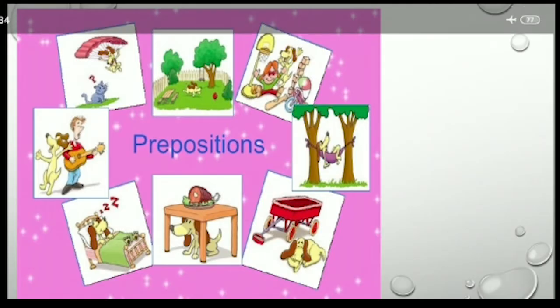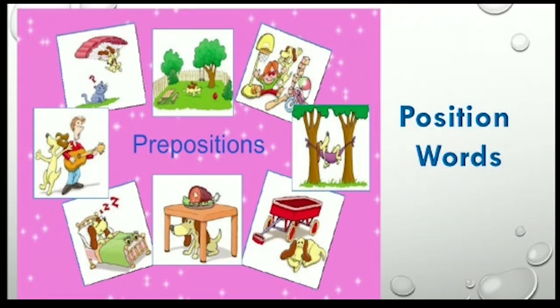So let us start. First of all, we should know what prepositions are. Prepositions are the position words that tell the position of a noun or pronoun.